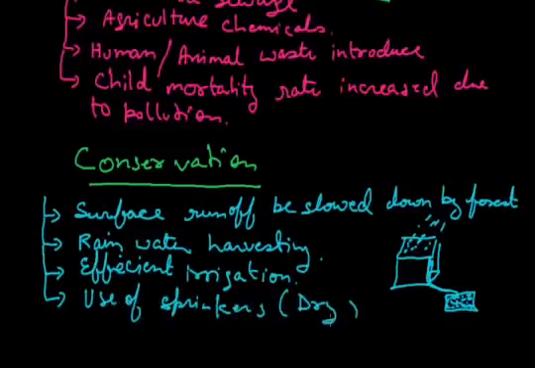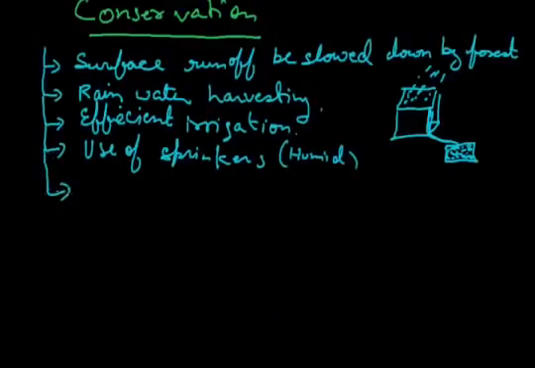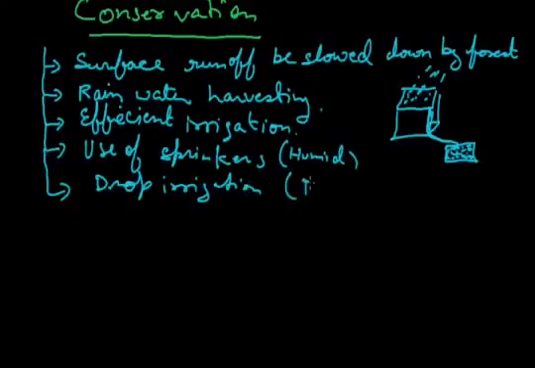We can use sprinklers, but only in the humid areas where the water cannot evaporate quickly, and also drip irrigation, which we can do in the dry areas, is helpful for conserving water.